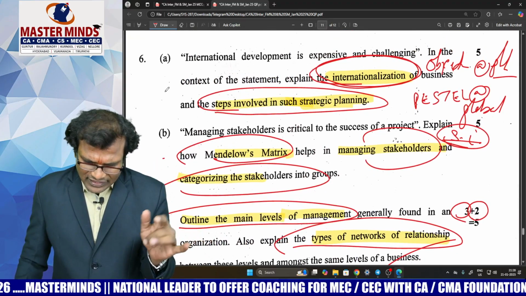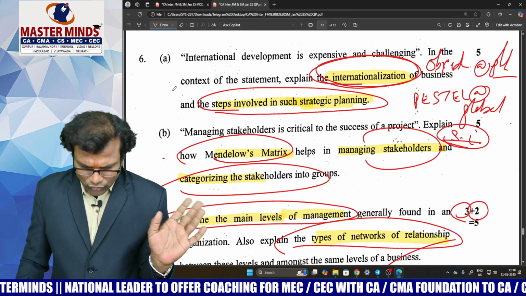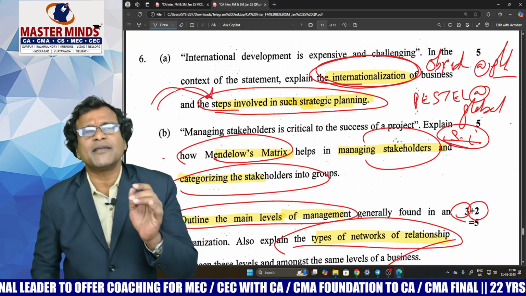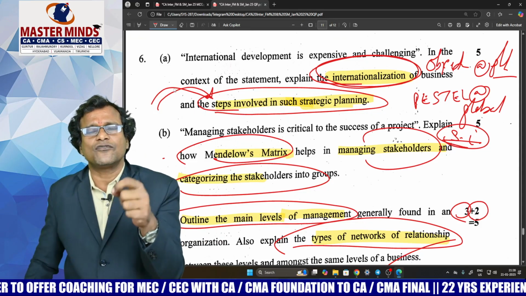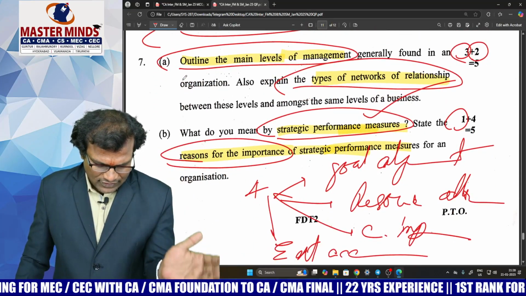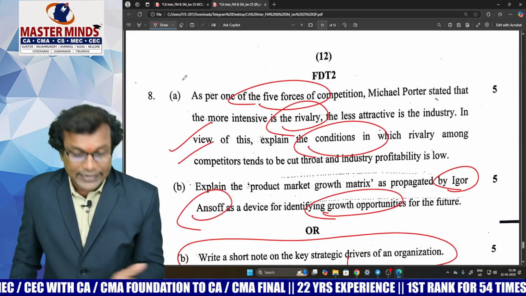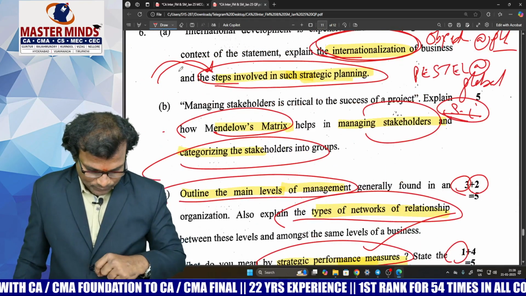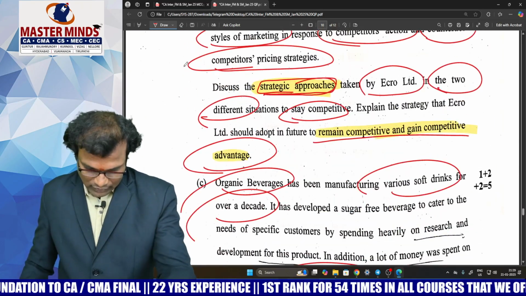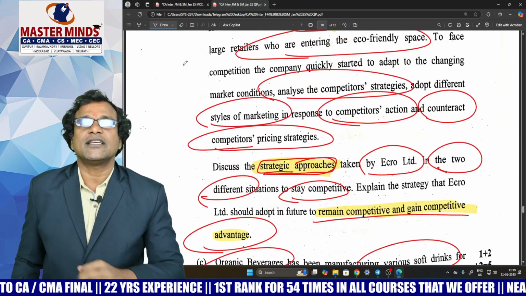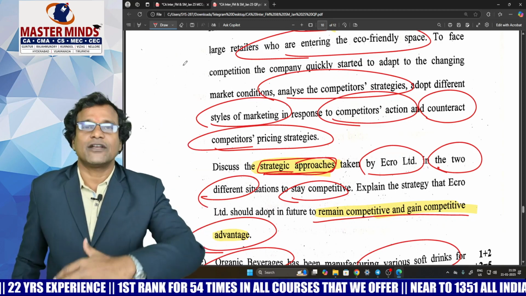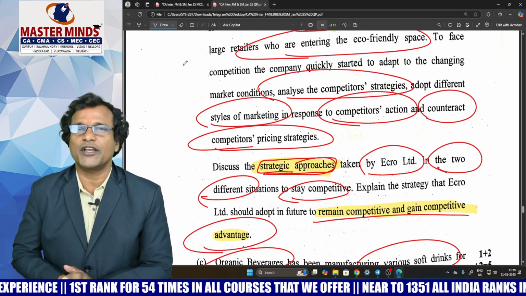Look at question number 6A, 6B, straight questions. No complications. Some average students might not write the steps involved in strategic planning to the extent of 2-3 marks. That's question number 6A. 6B is very good for every student. 7A, 7B will be very good for every student. 8A, 8B is very good. So what is the summary? In question number 6A, 2 to 3 marks, and in question number 5B, another 3 marks, so 6 marks. Out of 35 marks, 5 to 6 marks might be difficult for some average students. For the rest of the students, this paper is a very moderate paper.